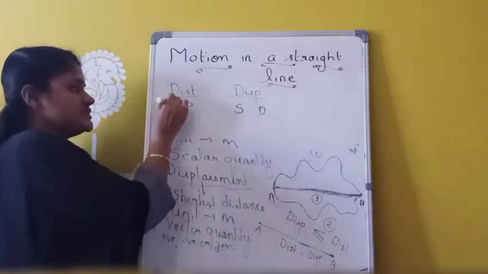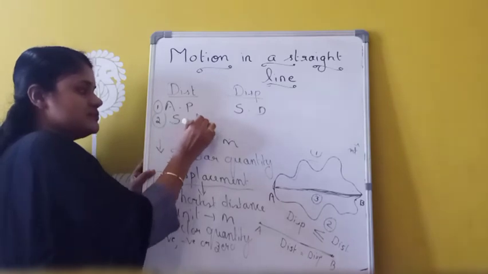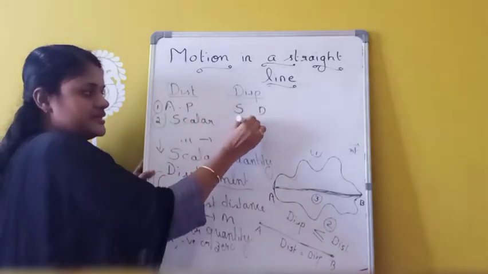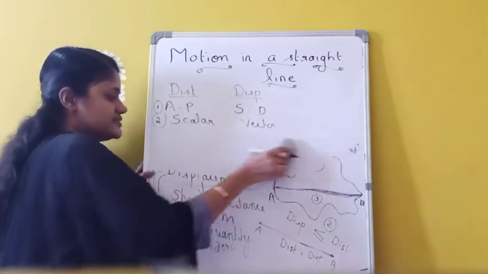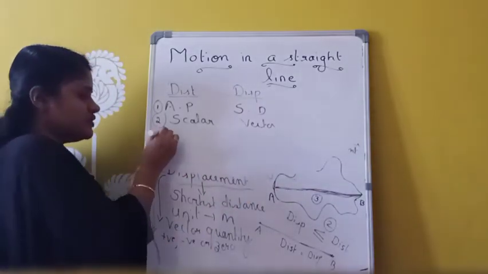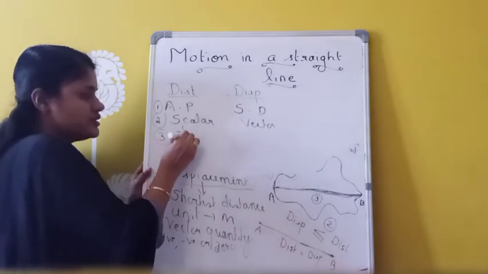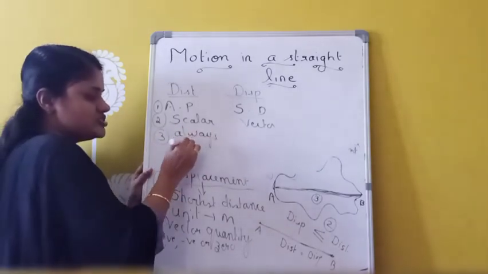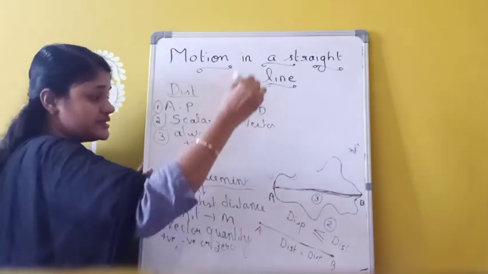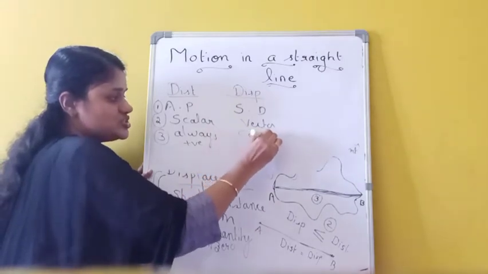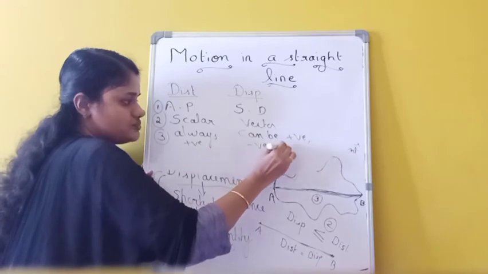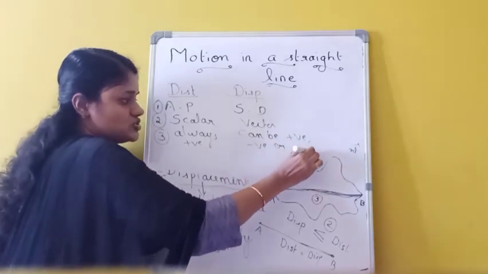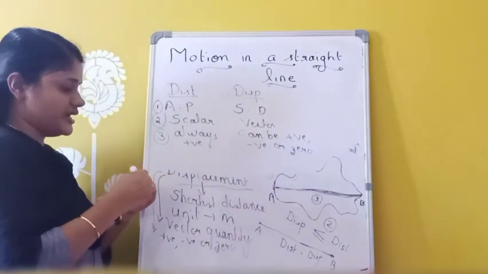Second, distance is a scalar quantity, and displacement is a vector quantity. Third, distance is always positive, but displacement can be positive, negative, or zero.